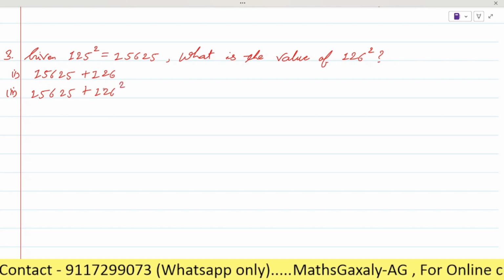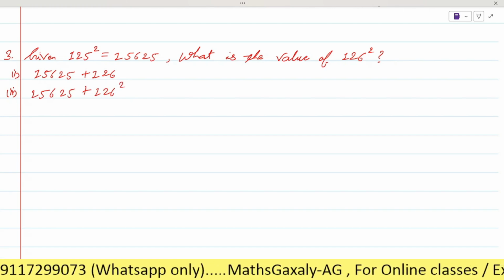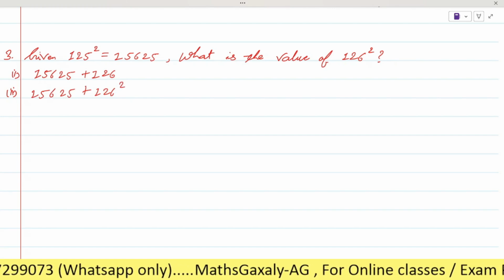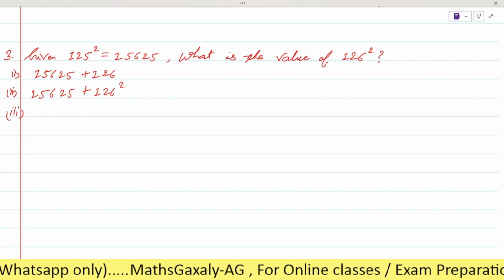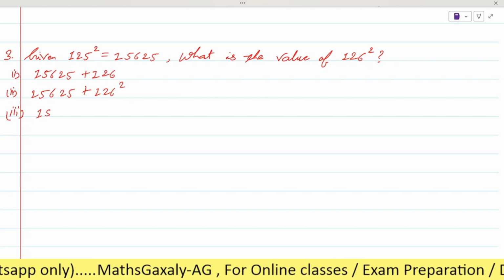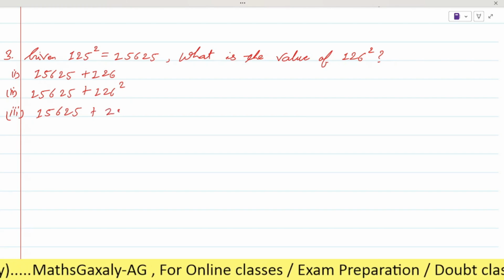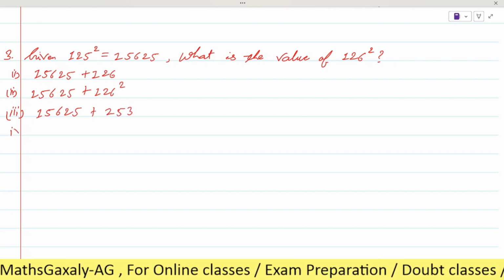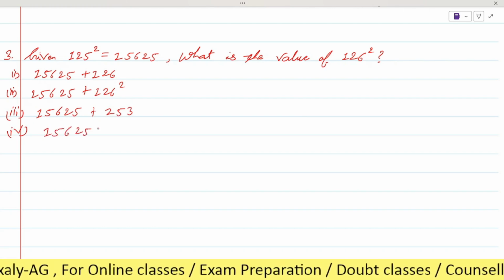It will be more, na. If you solve it, you will get a greater number than the square of 126. Okay, you will get a greater number. So just wait a minute, let me first complete the question. After that I will explain how you have to solve it.